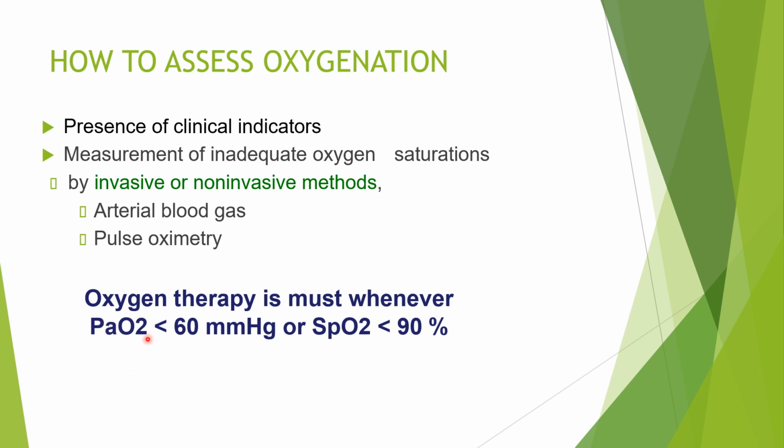And what is the partial pressure of oxygen? It should be less than 60 mmHg. So these two values you have to remember for starting oxygen therapy for a patient. So it should be PaO2 less than 60 mmHg and saturation of oxygen less than 90%.